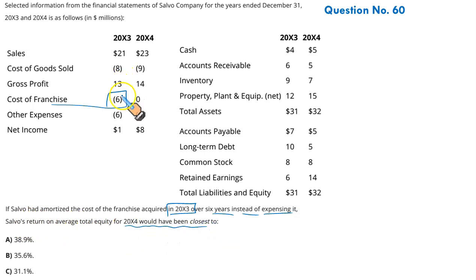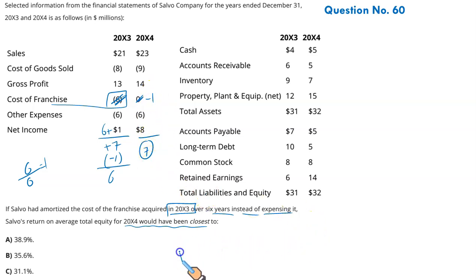Now, when we don't expense the cost of the franchise, your net income goes up by 6. So the new net income should be 7. But since now it will be amortized over 6 years, this 6 million will be divided over 6 years, so 1 million will be amortized every year. It means your net income for 2003 would be 6. What will be the net income next year? This amortization of 1 every year means your net income for 2004 will be 8 minus 1, 7. So now we have got our revised income for 2004.